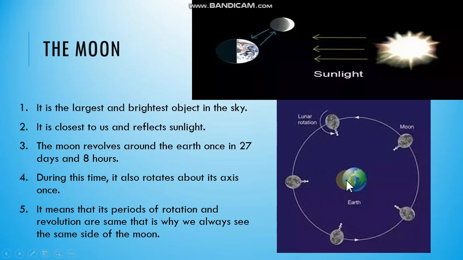Now let us read the fifth point again. The periods of rotation and revolution are the same. That is why we always see the same side of the moon. I think it is clear to you. If you have any doubt, you can ask me to explain it again in the comment section.